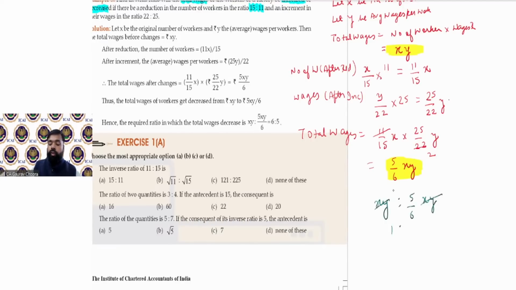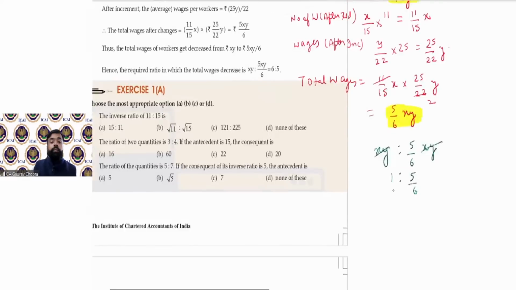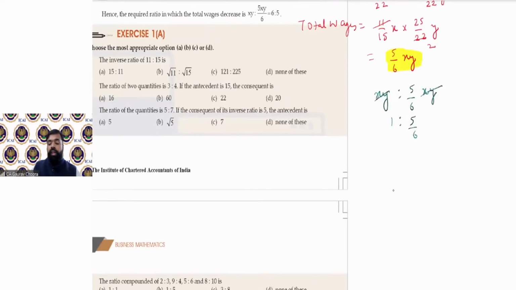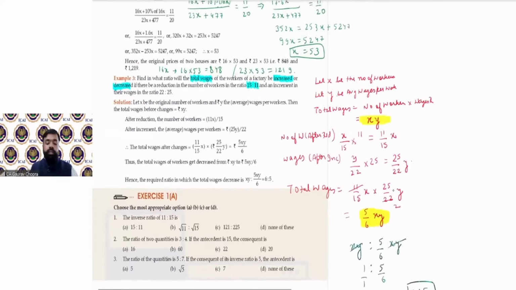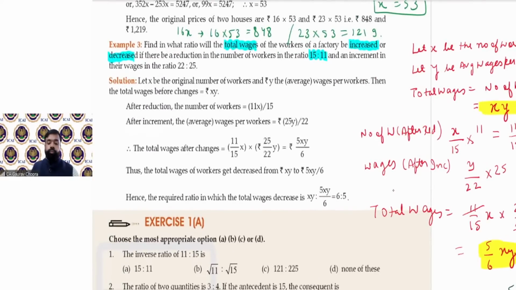What is left, 1:5/6. Now this can be simplified. कैसे simplify करेंगे, take the LCM, you will get 6/6 ratio 5/6. Therefore, the final ratio is 6:5. This is the required ratio.